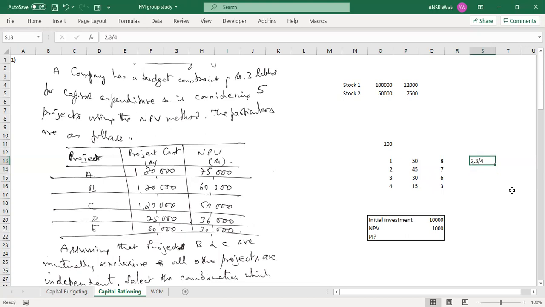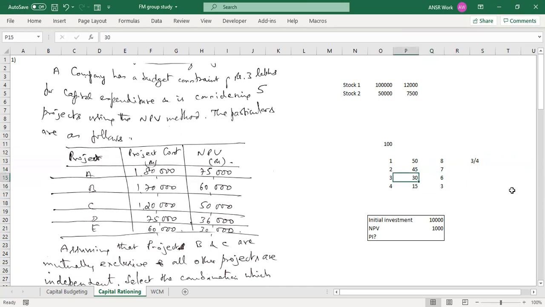Or just three or four? I think just 3 or 4. Okay, just three or four. And if you invest in three, then your investment amount is 30. If you invest in four, your investment amount is 15. And returns are 6 and 3 accordingly.